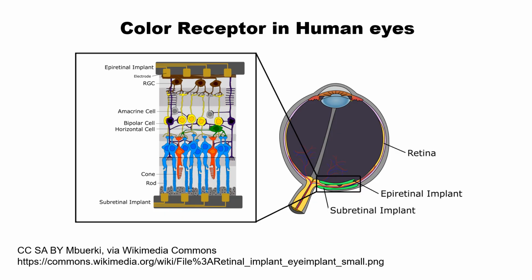Our eyes have light sensing cells. One type of cell we call rod cells, and there are a lot of rod cells here that can sense the light. These rod cells are mainly responsible for the sensitive sensing of light. And we have a smaller number of another type of cells, so-called cone cells. These cone cells are responsible for recognizing different wavelengths.